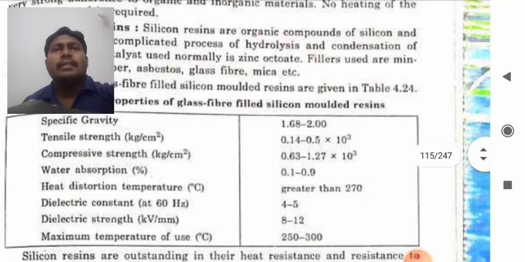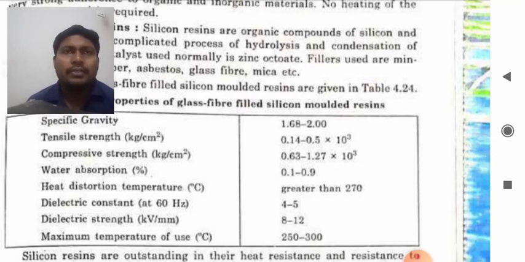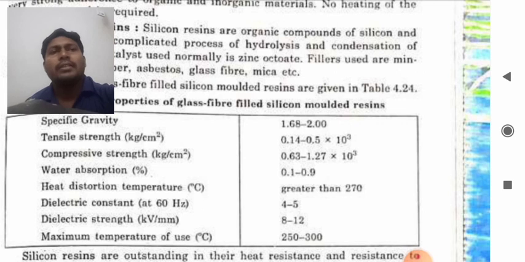Tensile strength is in kg per centimeter square, compressive strength is in kg per centimeter square, water absorption is in percentage, heat distortion temperature is in degree centigrade, dielectric constant at 60 Hz is given, dielectric strength in kilovolt per mm, and maximum temperature of use in degree centigrade is shown in the table.